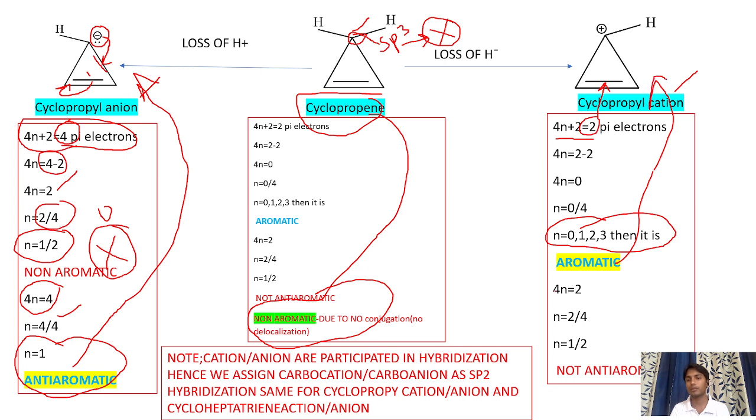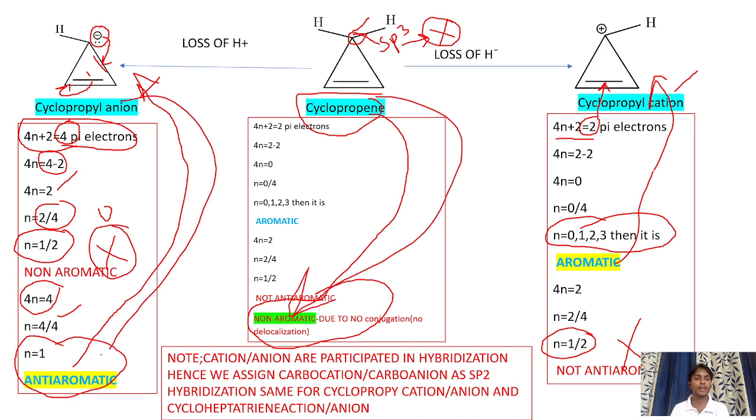If we apply the 4n rule, then we will get 0.5, so it may not be considered as an anti-aromatic compound. So cyclopropene is non-aromatic in nature. Next, cyclopropenyl anion is anti-aromatic. Next, cyclopropenyl cation is an aromatic compound.